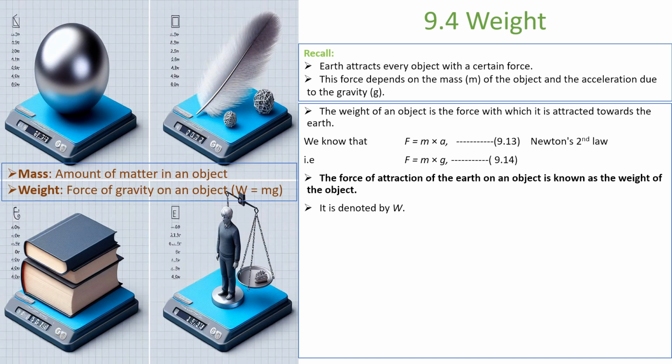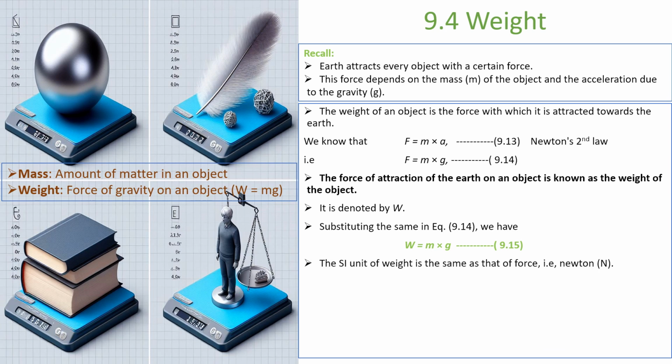Weight is again a force, remember, but this is a force of attraction of the Earth on a given object. Now substituting in the equation, I replace F with W, that's all. Of course, W is equal to m into g. This is what? Weight is equal to mass into gravity.